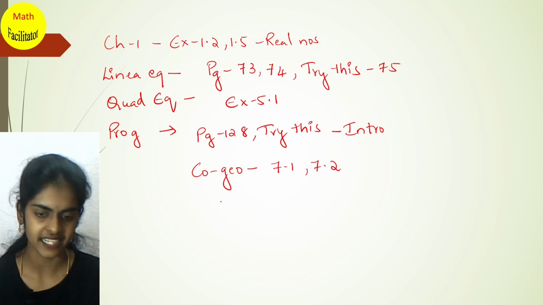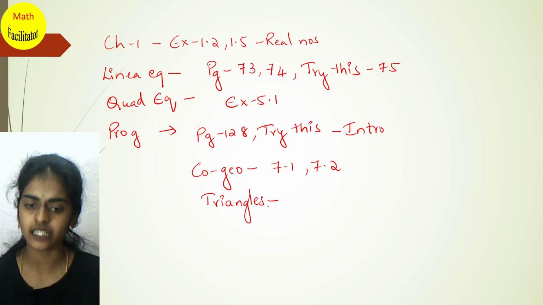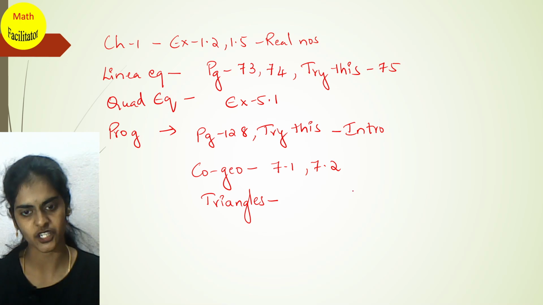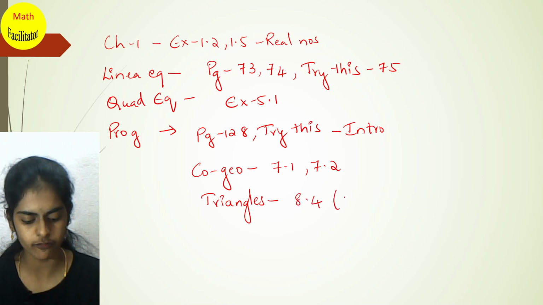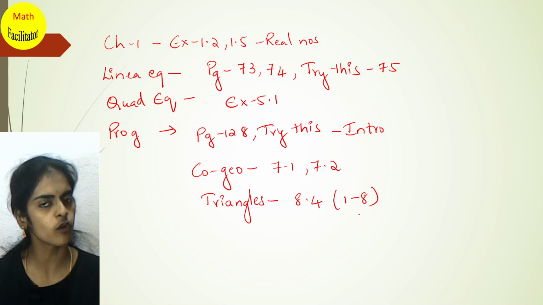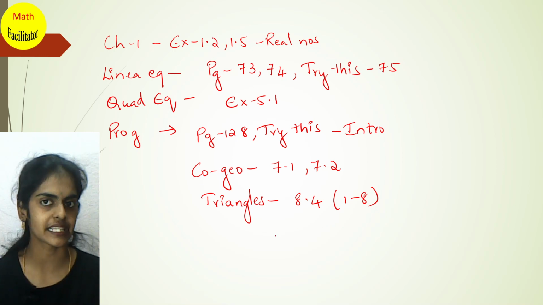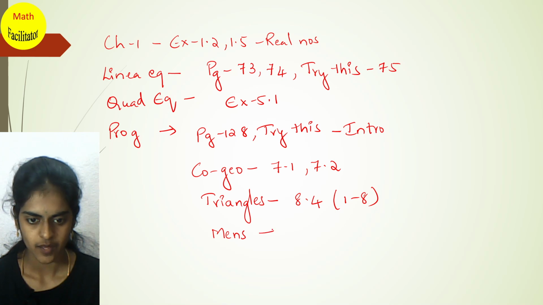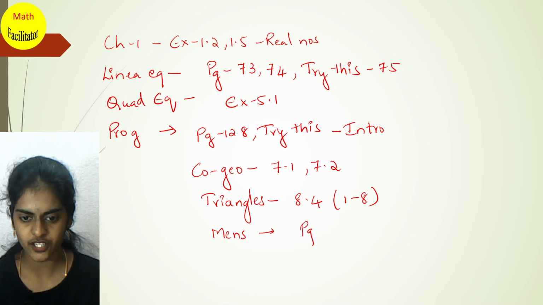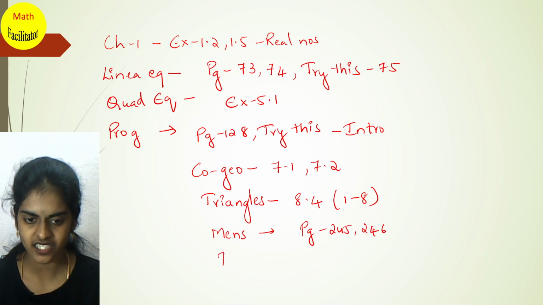And triangles. Now the exercises which I am writing here are the only ones for your examination. The other exercises you don't have. Triangles, you have only exercise 8.4, question numbers 1 to 8. All other exercises are deleted. Now next is mensuration. You have page numbers 245 and 246. No exercises also.